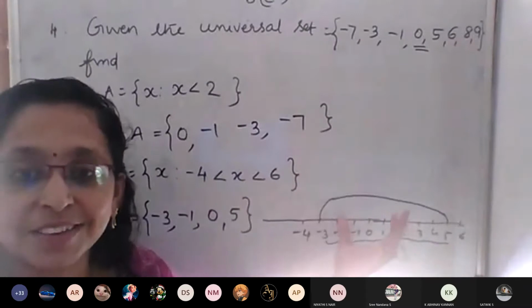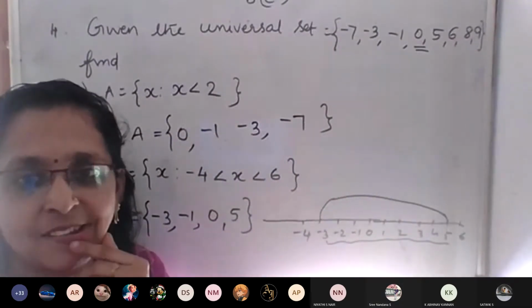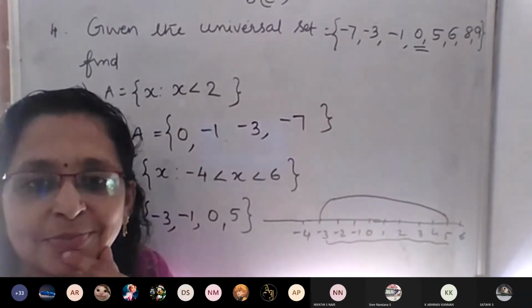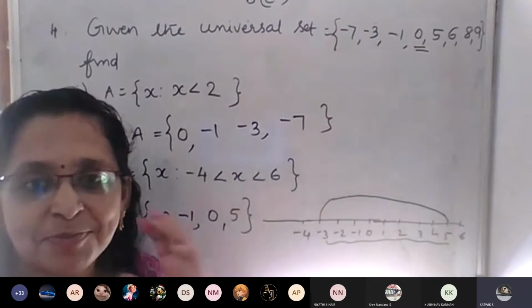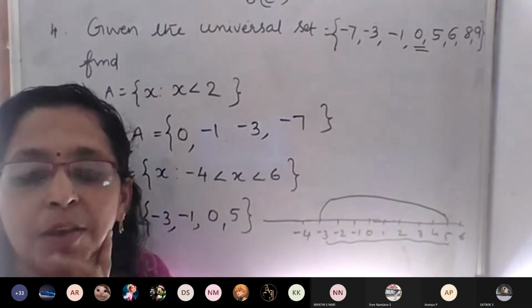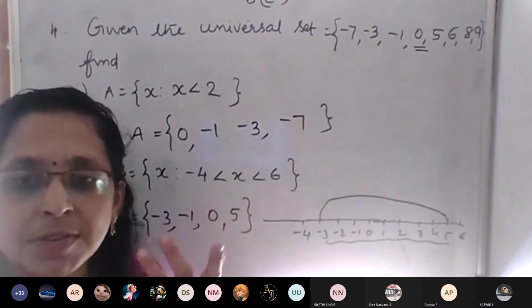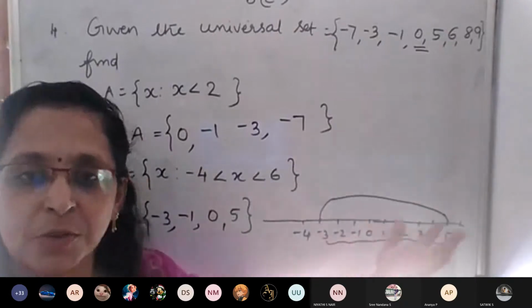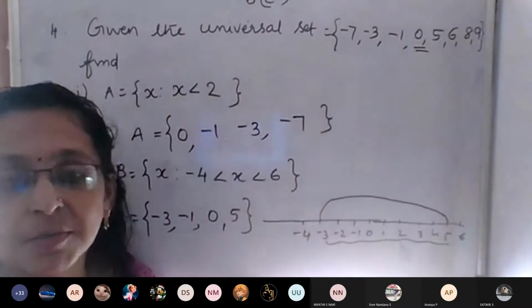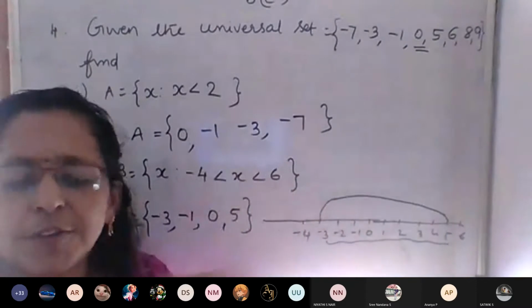If you are thinking about time, and if you can do it directly, no problem. Otherwise, if you commit mistakes, better than committing mistakes is doing the number line. Otherwise you will commit mistakes sometimes. So just draw a rough one.